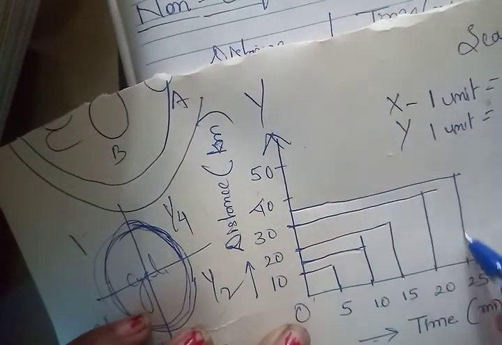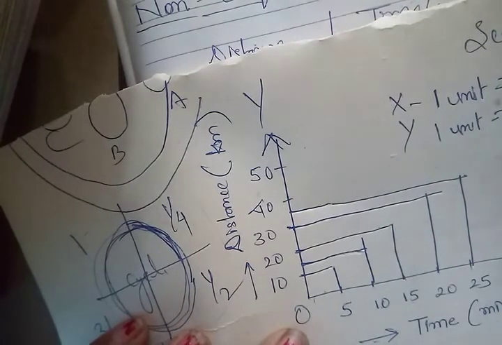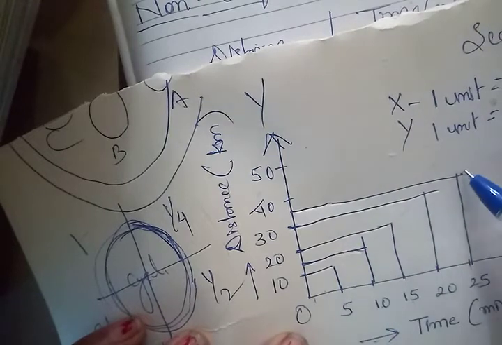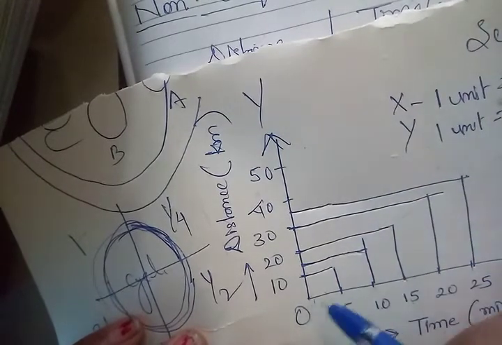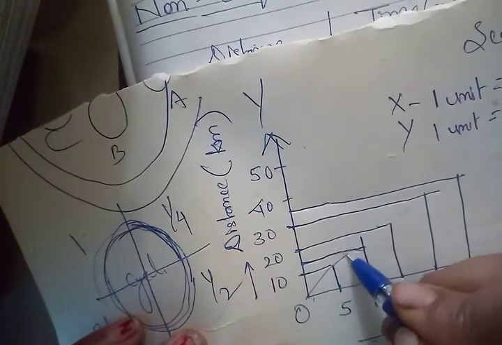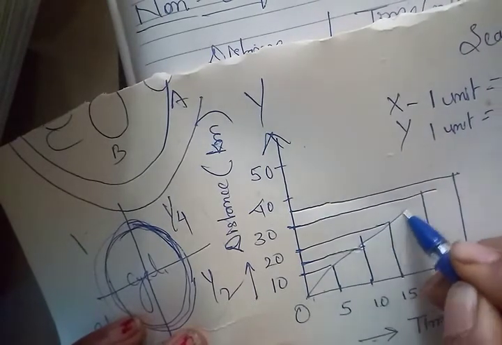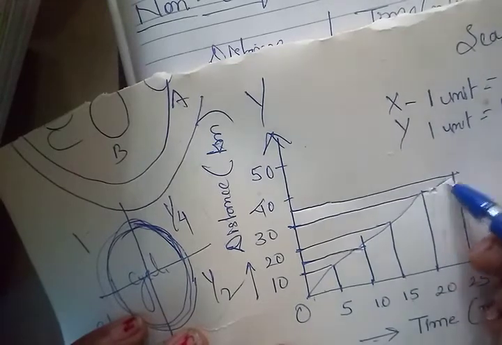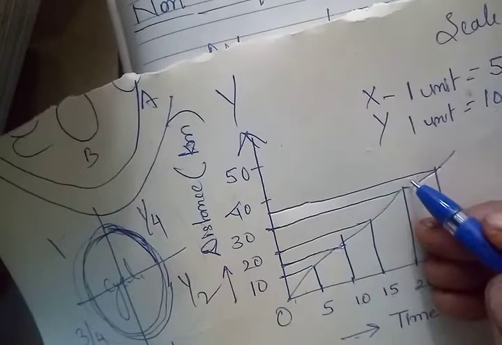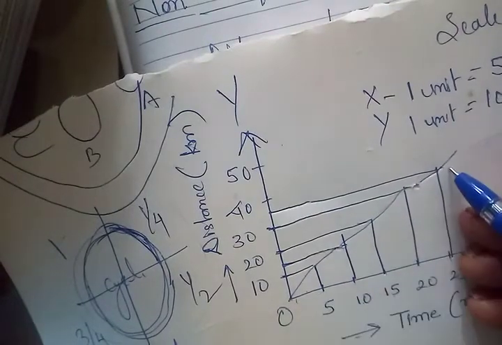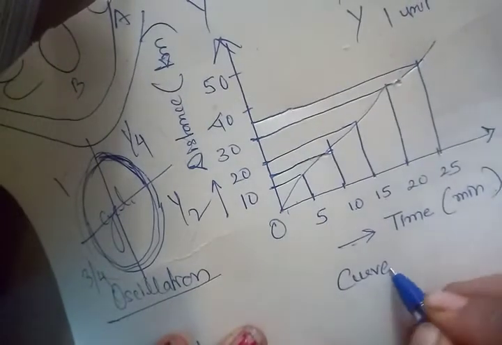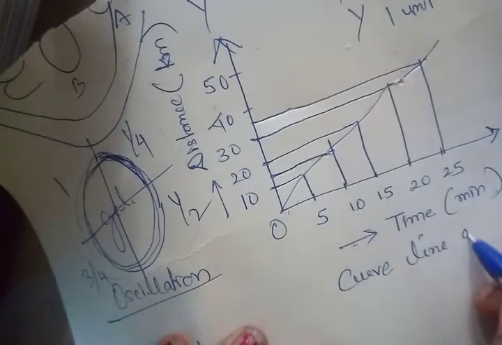So you join this. Now here you have seen that it is not coming equally. You cannot join this line with the help of a scale. Here you have to join all the points freehand. So now join all the points freely and you will find it is not coming straight. And if it is not coming straight, that means we will say that it is a curve line graph. कैसा graph मिलेगा यहाँ पर? Curve line graph.